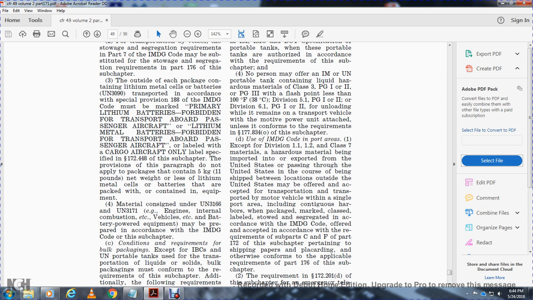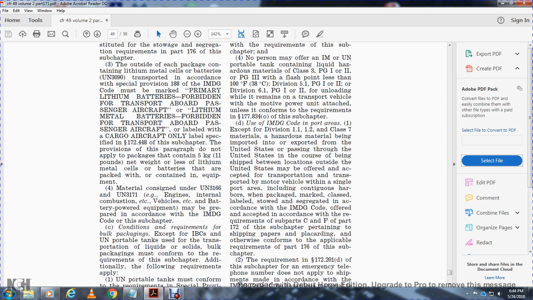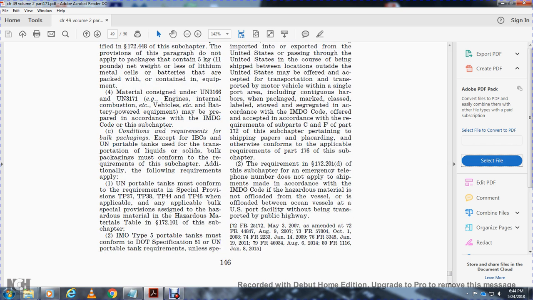Offering and acceptance must be in accordance with the requirements of Parts C and F of Part 172 of this subpart, with the shipping paper and placarding otherwise conforming with the applicable requirements of Part 176 of this subchapter. The requirements of 172.201(d) of this subchapter, the emergency telephone number, do not apply to shipments made in accordance with the IMDG code if the hazardous material is not offloaded from the vessel, or is offloaded between open ocean vessels and a U.S. port facility without being transported by public highway.